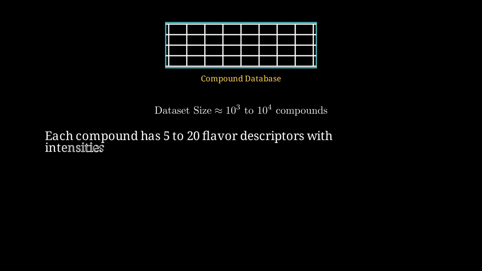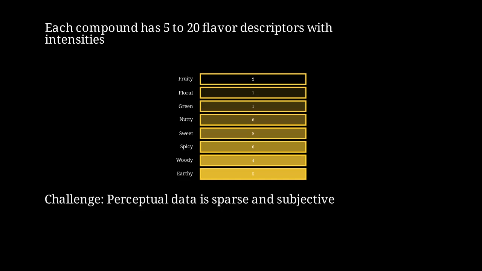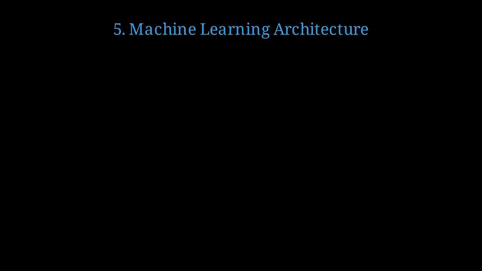Each compound is typically described by 5 to 20 flavor attributes like fruity, floral, green, sweet, each rated on intensity scales. Here we see a heat map representation, showing how a single molecule scores across 8 different flavor dimensions with varying intensities. A major challenge is that perceptual data is inherently sparse, noisy, and varies across individuals due to genetic and cultural factors. What machine learning architecture can best map molecular structure to flavor perception?